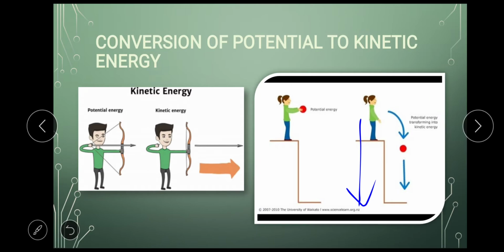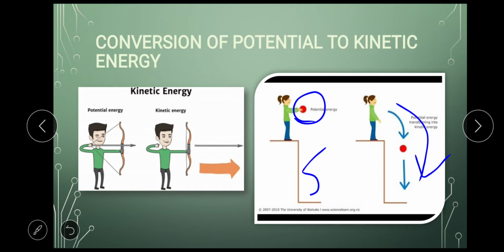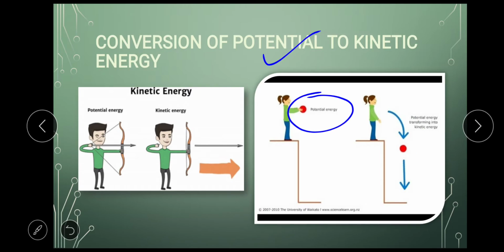That means at this position the ball had potential energy, but when it started falling down, it had some speed, or I can say it has velocity. Speed and velocity are the same. So when it was falling down, it had velocity. That velocity was because of the kinetic energy, and when it was at this particular height, it had potential energy. So you have to understand potential energy depends on height, kinetic energy depends on speed.